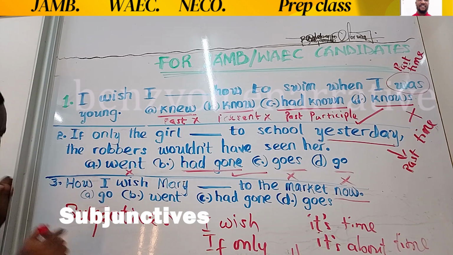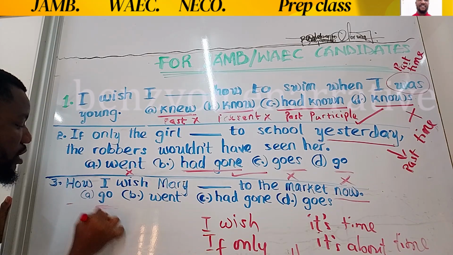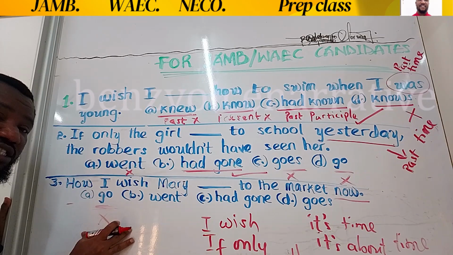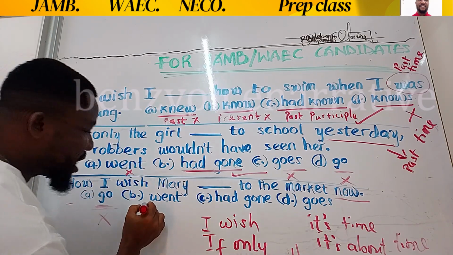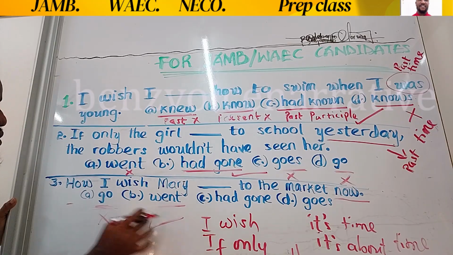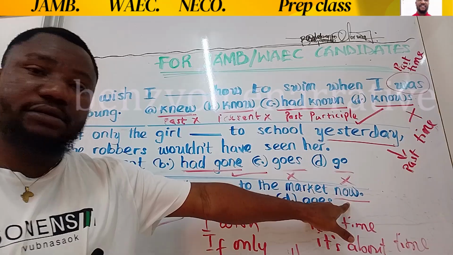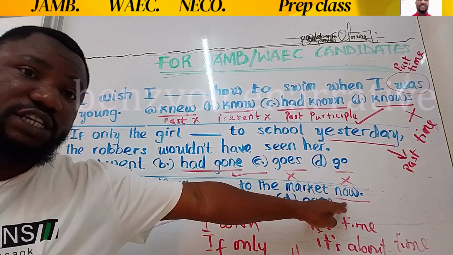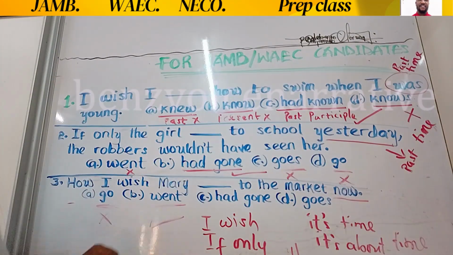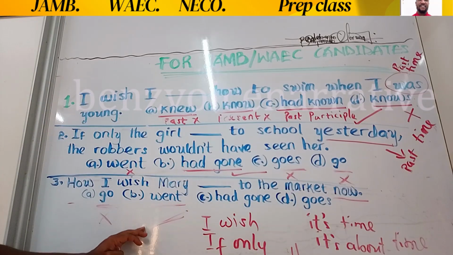This is go, present tense, and that's wrong. So this is wrong. Go is a present plural verb, so it's wrong. Went. Yes, that's the right answer. Went is the past form of go. Are we clear with that? Remember, if the subjunctive expression is expressed in the present tense, your answer should always be in the past. So went is the only verb in the past tense here. So that's why went is the right answer.